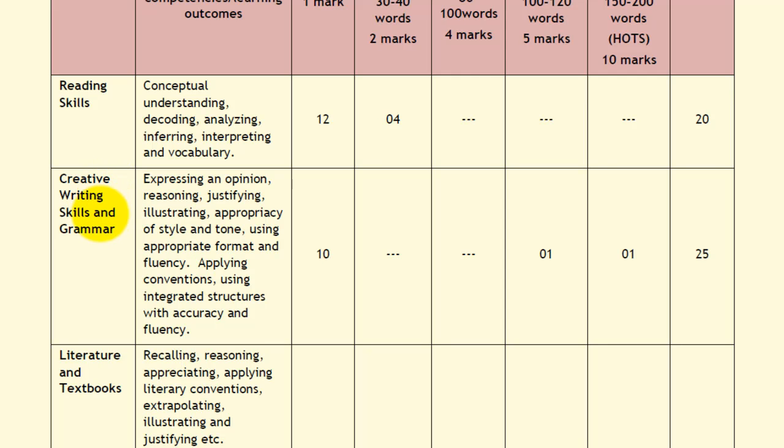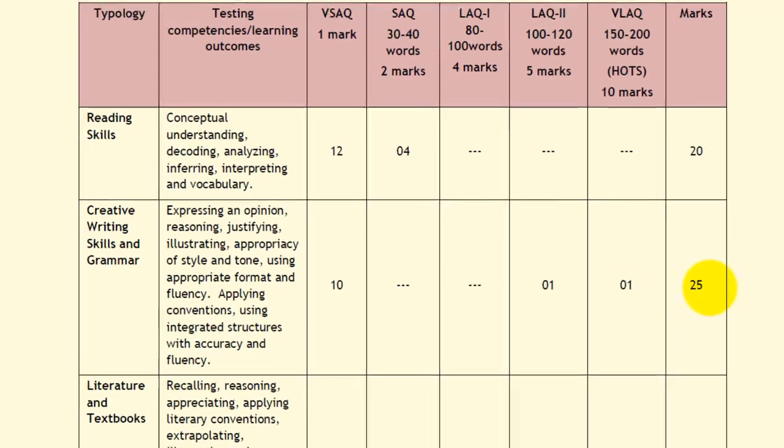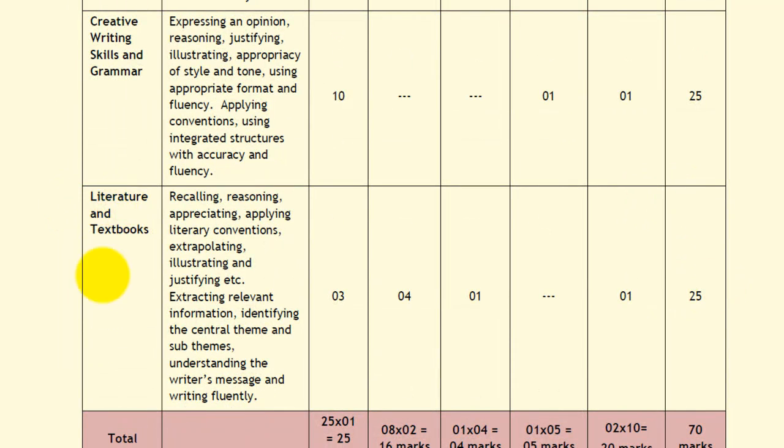Creative writing skills and grammar. In this, there will be 10 very short answer questions of 1 mark each. There will be 1 long answer question which has to be written in 100 to 120 words for 5 marks. And there will be 1 very long answer question of 150 to 200 words carrying 10 marks. Total weightage is 25.